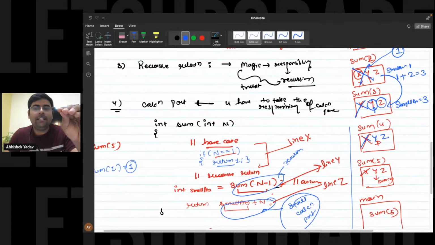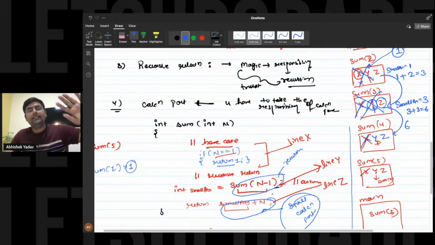The current value of n is what, 3. So 3 plus 3 is what, 6, right? And what we are doing with this 6, we are returning this 6 to the previous function call, right? That is, from here we are returning 6 to the previous function call, and this return keyword will do what? Behind the scene, this stack frame will get destroyed.